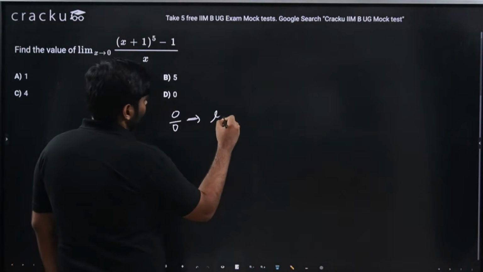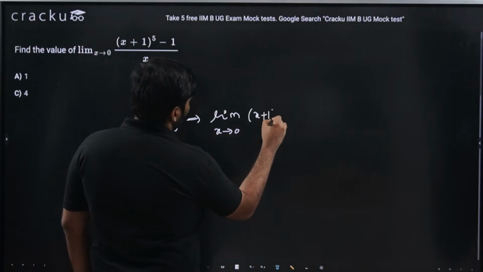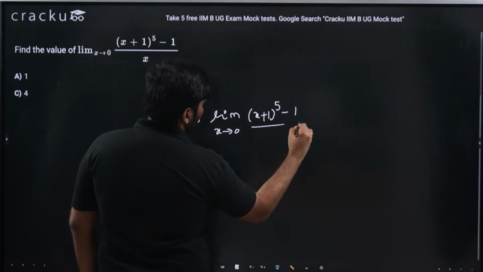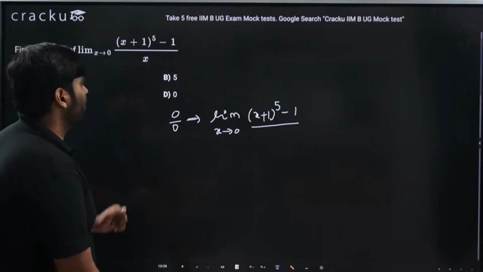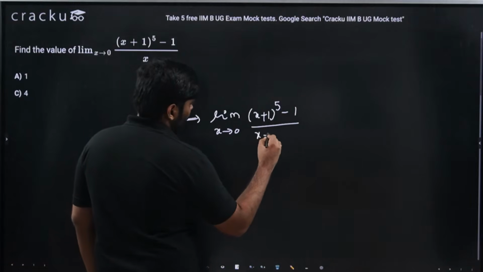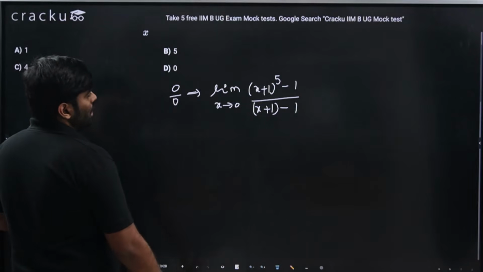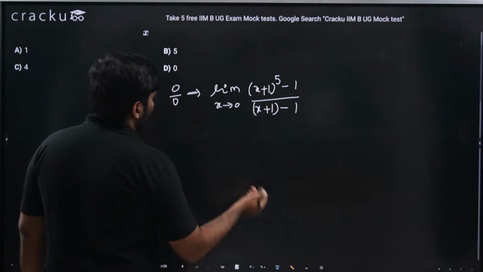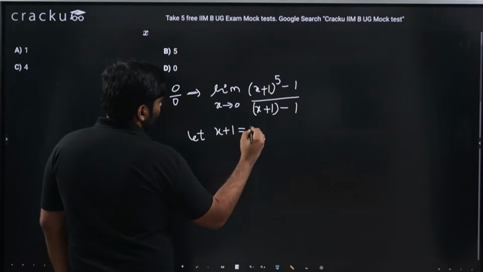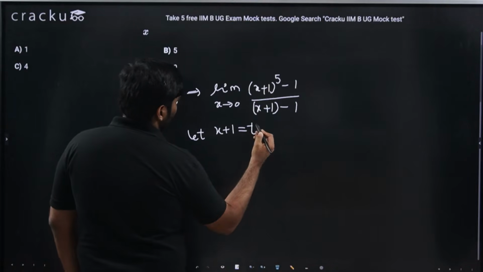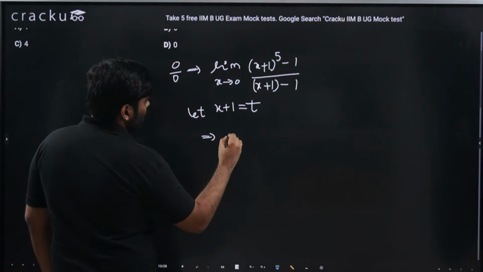So I would just write this as limit x tends to 0, (x plus 1) power 5 minus 1, divided by x. How can I write just the denominator, which is given as x? This can simply be written as x plus 1 minus 1. Now, the advantage if I write it in this way is that I can let x plus 1 be equal to some t.